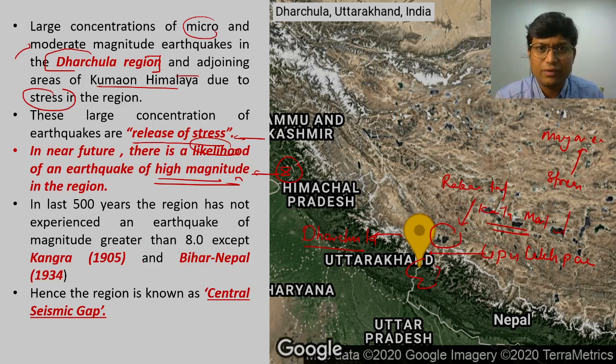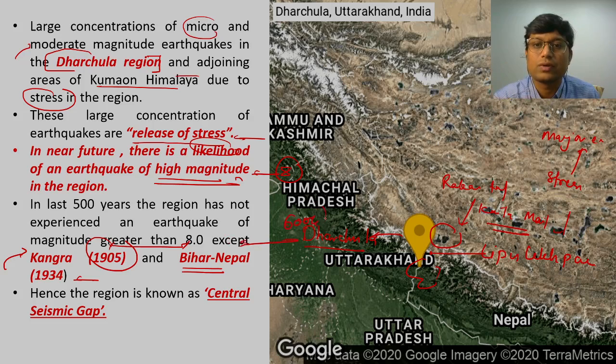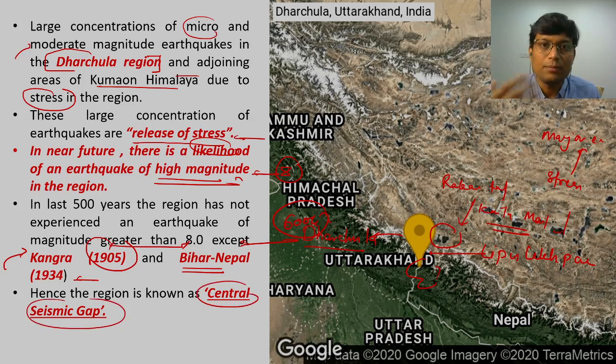In the last 500 years, there were only 2 incidences of an earthquake of 8 or higher magnitude on the Richter scale. One was in Kangra in 1905, and the other along the Bihar-Nepal border, famously called the Bihar-Nepal earthquake of 1934. Between these 2 points, there is a vast region, some 600 kilometers, and that particular segment hasn't witnessed any major earthquake in the past, right? That particular region is called the central seismic gap. This is precisely what seismologists from Wadia Institute suggested.